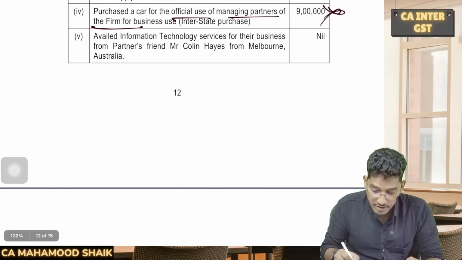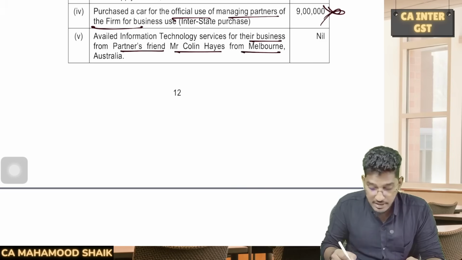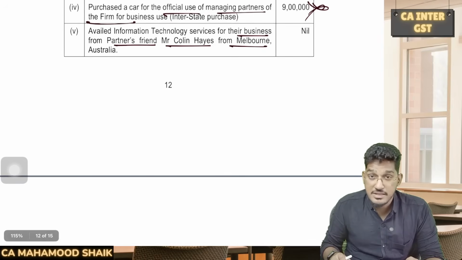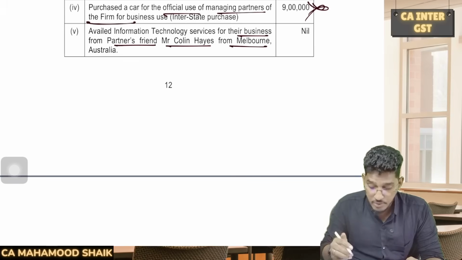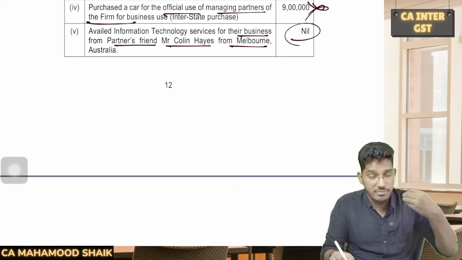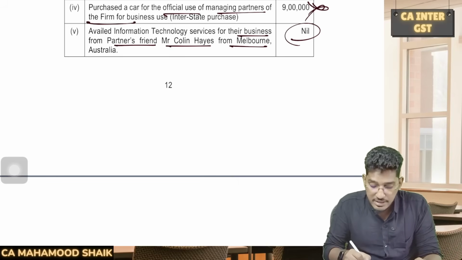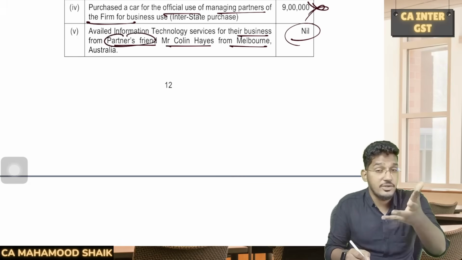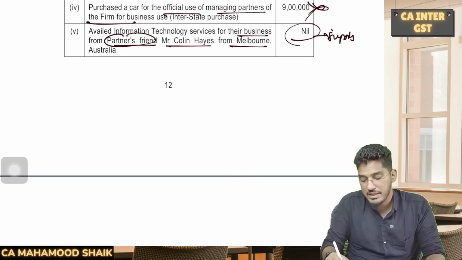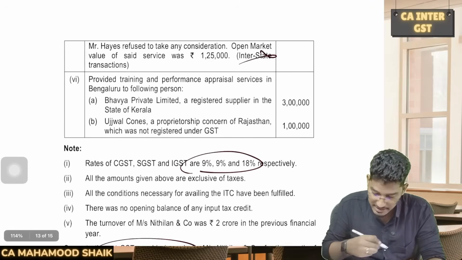Availed information technology services for their business from a partner's friend Mr. Colin Hayes from Melbourne, Australia. See, import of services for a consideration will be deemed as supply. Import of services without any consideration will be deemed to be supply only when it is received from a related person, and also it is in the course or furtherance of the business. So they are importing the services from a partner's friend who will not get covered under the related person definition. So this activity will not be any supply here. There is no deemed supply here.